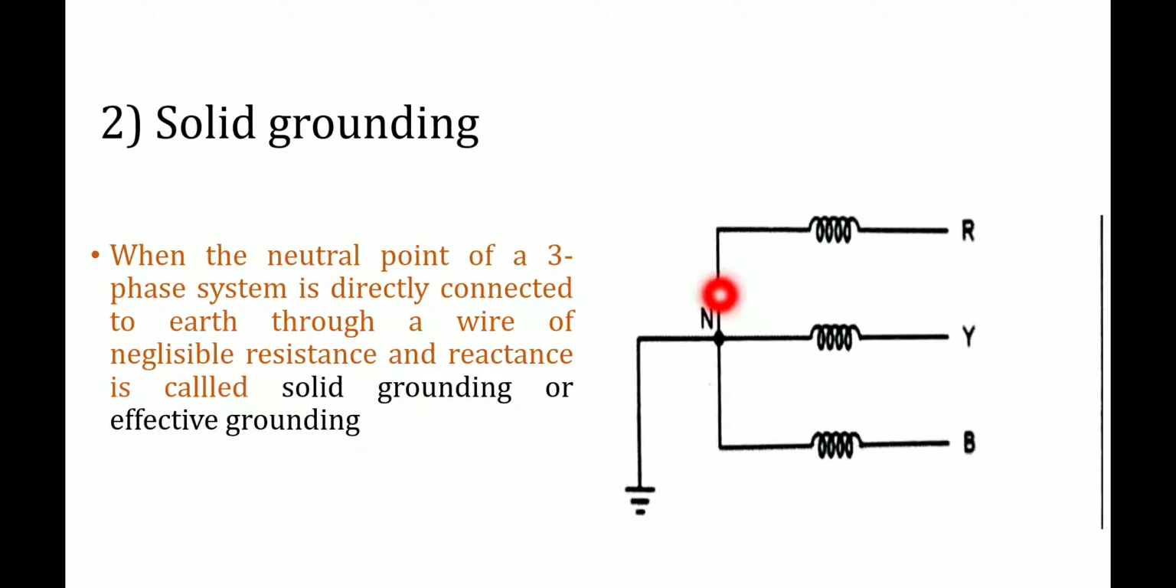During the fault condition, the voltage of any conductor to the earth, either the R conductor, the Y conductor or the B conductor, will not exceed the normal phase voltage of the system. Why? Because the neutral point is solidly grounded here, so the neutral point is completely held at the earth potential itself. That is one advantage of this.